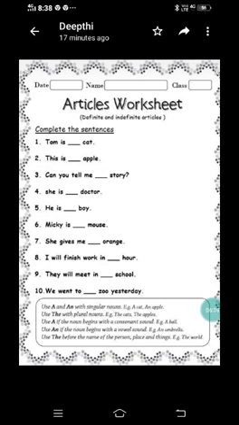articles worksheet. As we have already learned about articles a, an and the, still, if you have any doubts, just have a look at the box given below. Use a and an with singular nouns. Example, a cat, an apple. Use the with plural nouns.